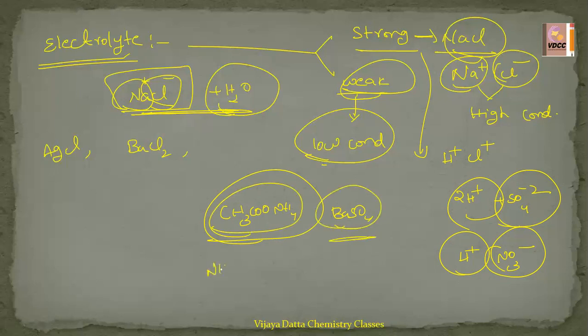Ammonium hydroxide, NH4OH, is a weak base. H3BO3, boric acid. These are some of the acids and bases, and BaSO4 is also a salt. These are the weak electrolytes. So this is just an introduction, and some of the electrolytes, strong electrolyte, weak electrolyte.